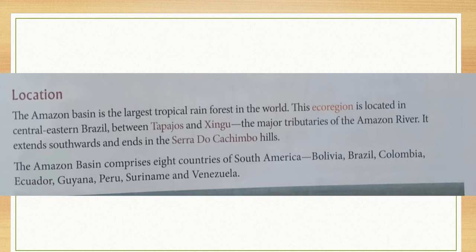So what are the names of the 8 countries? The countries which the Amazon basin comprises are Bolivia, Brazil, Colombia, Ecuador, Guyana, Peru, Suriname and Venezuela.